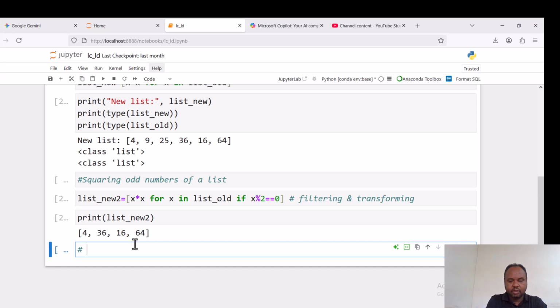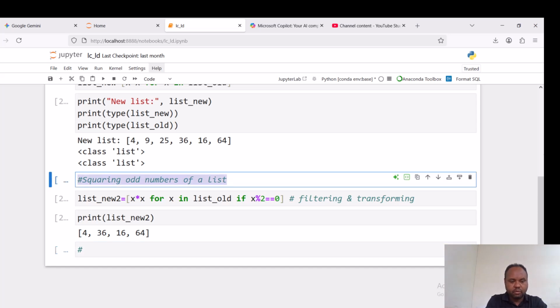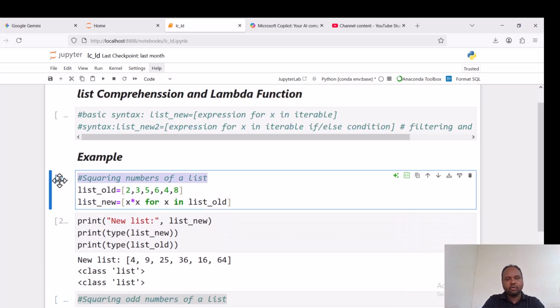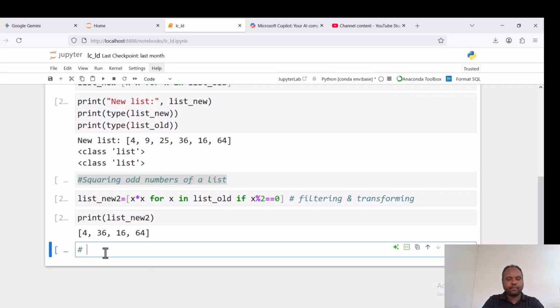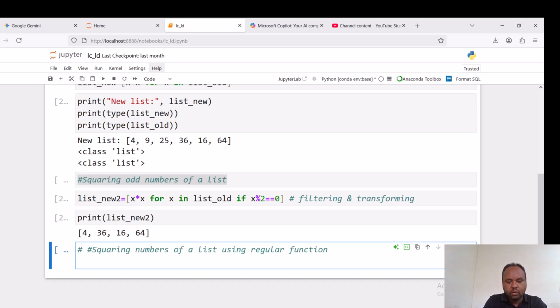Using squaring, for example, let us see this one. Squaring of numbers of a list using a regular function or coding function.